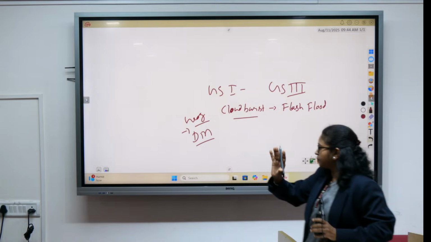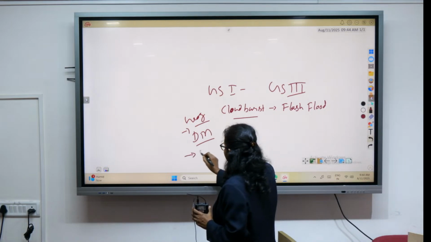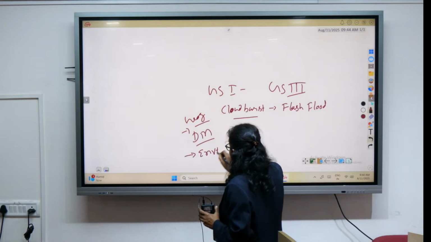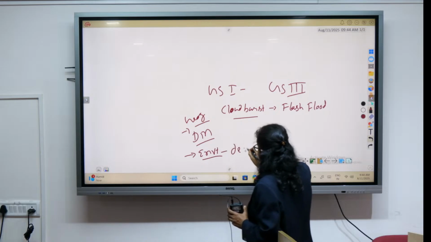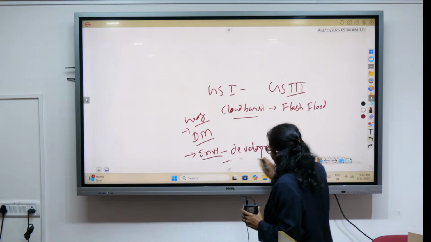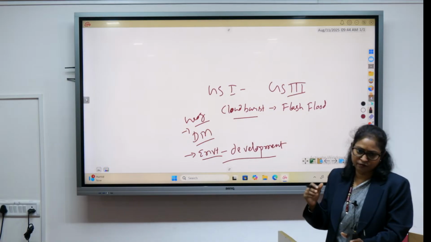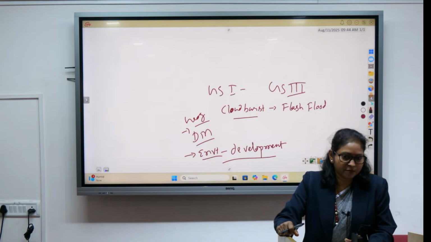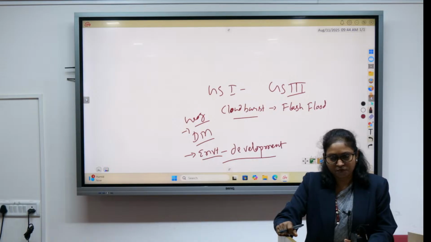It can also be related with environment and development, because we have seen in many cases that a faulty developmental project has been leading to environmental disaster, right?